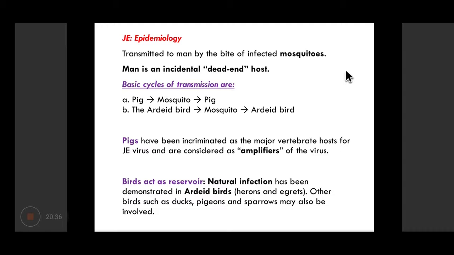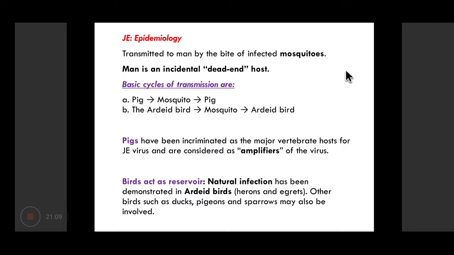Pigs are believed to act as amplifiers for the virus, which leads to an increase in the number of viruses in the community or in the wildlife. And the birds act as reservoirs. Natural infection has been demonstrated in wading birds, which include herons and egrets, and sometimes birds like ducks, pigeons, and sparrows may also be involved.